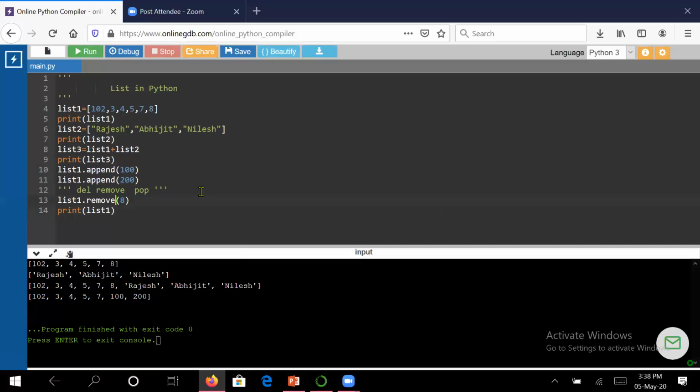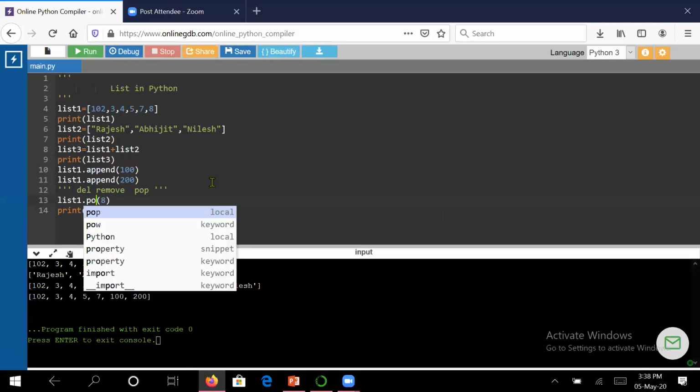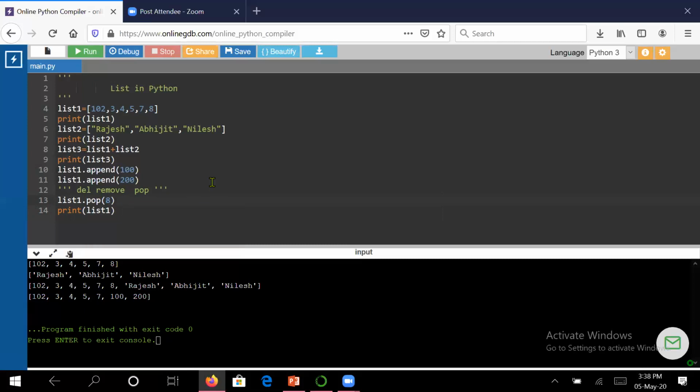Another one I told you is pop. For pop you will be giving the index of the element. Suppose you want to delete the element at the 0th position, that means 102 here, you will say 0. Now let us see what it will do.